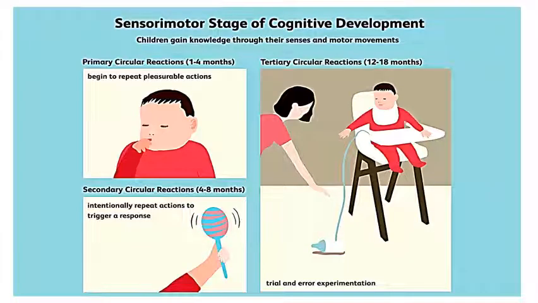And in a better way, this can be explained in three stages. One is primary circular reaction, that is between 1 to 4 months. What the child learns here is to begin to repeat pleasurable actions. The best example I told you is the thumb sucking behavior of the child.